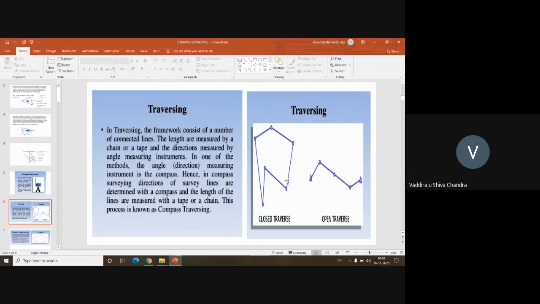So in a closed traverse, what do we mean by closed traverse? The starting point and ending point of the traverse lie at the same point. If I'm starting my survey at this point, I'm also going to end my survey at this point so that I'll get a closed boundary.